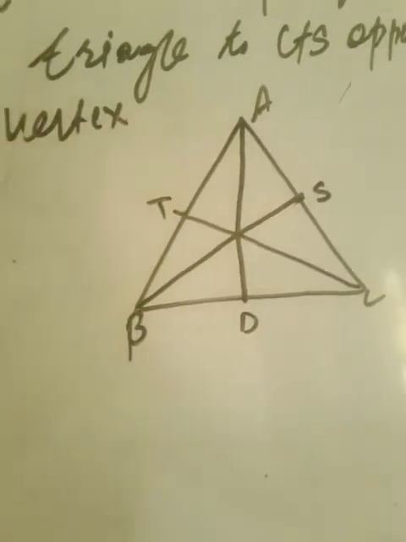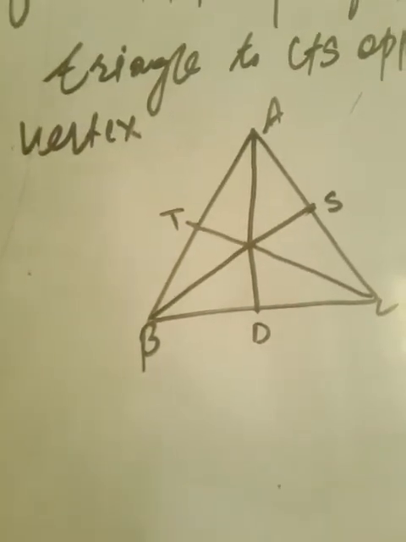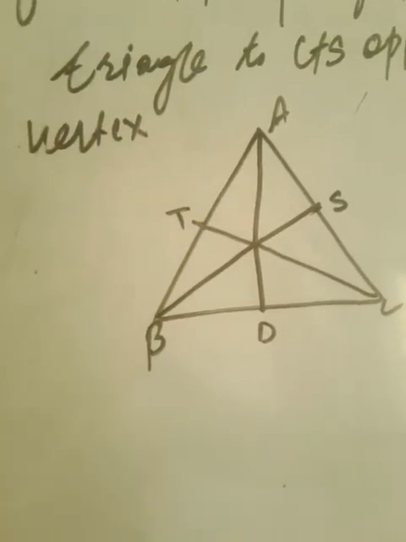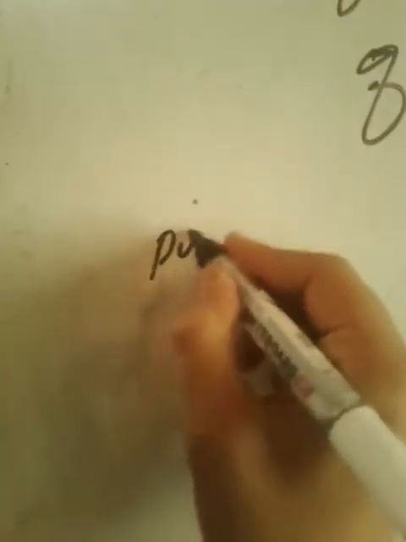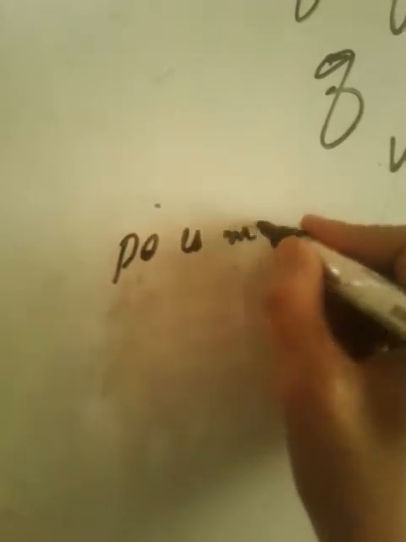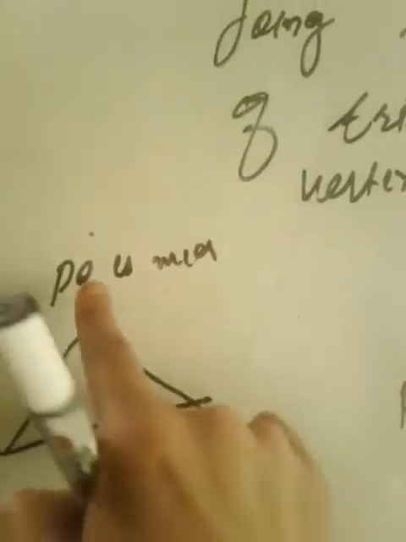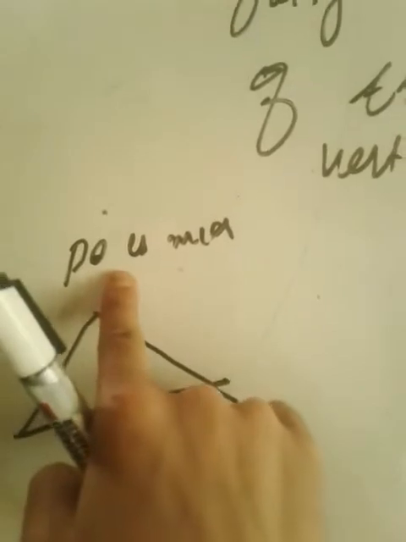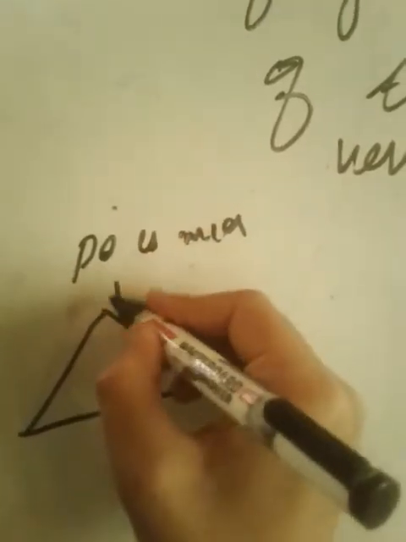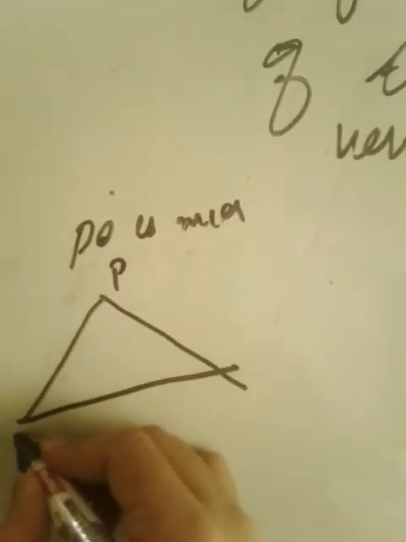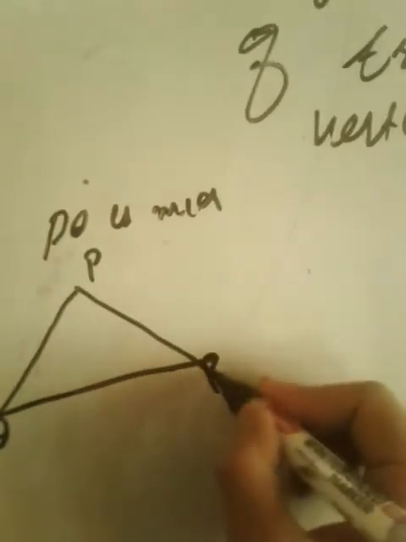Any time when you hear that PM is the median of triangle PQR, let us form the triangle PQR.